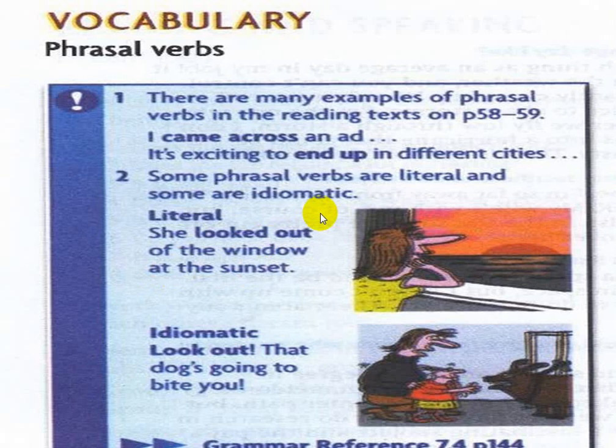Notice this, looked out, it is a literal phrasal verb. What does it mean? Looked out literally means she is looking from the window at the sunset. She is looking, so the meaning is correct here, literal. She looked out of the window at the sunset.